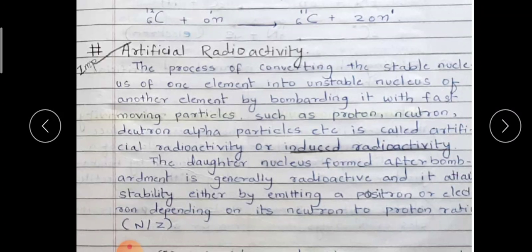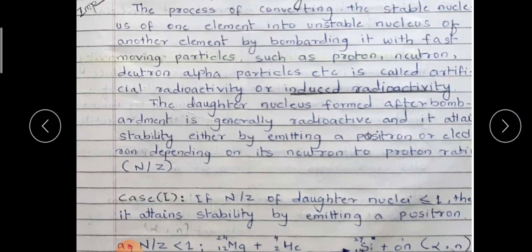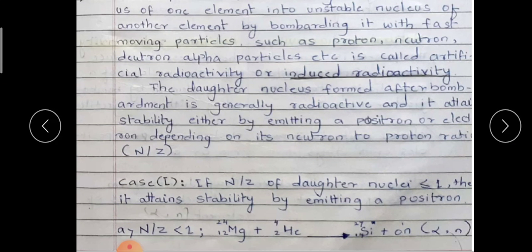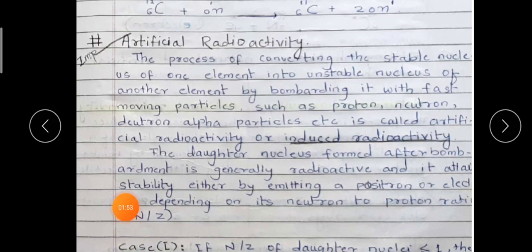The daughter nucleus formed after the bombardment is generally radioactive, and it attains stability either by emitting a positron or an electron, depending on its neutron to proton ratio, the N by Z ratio. What have we seen?